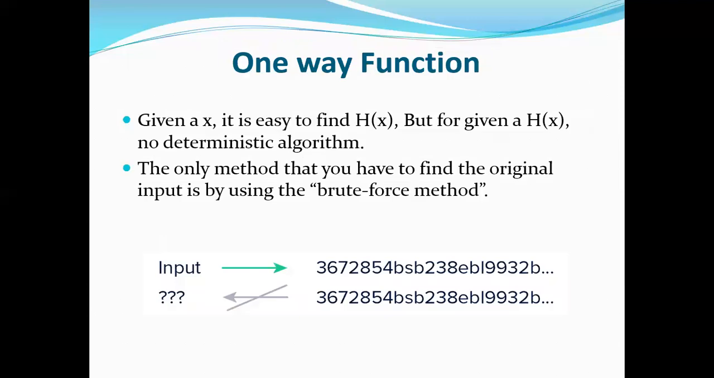The third property is one-way function. For a given input x, we can compute its hash hx. But for a given hx, there is no deterministic algorithm that can compute the x value again. But keep in mind, it is not impossible to determine the original input from its hash value. Now let's take an example for that.